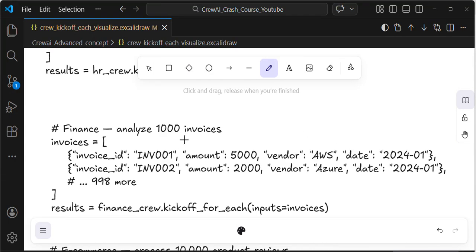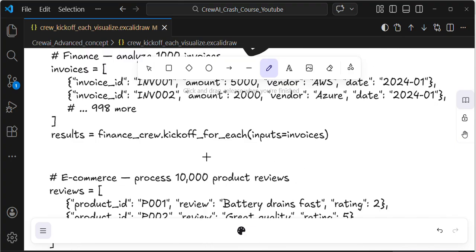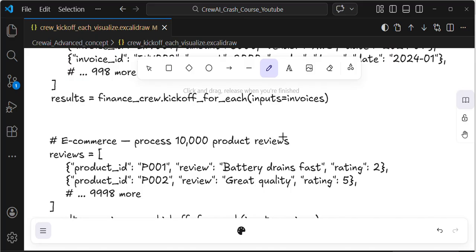Another one is finance analysis, guys. There will be invoice id, amount, vendor, date, so in this scenario also we can use kickoff for each. Another example is e-commerce product reviews. Users come up with different problems, one related to a payment issue, another related to product issues. So there are different issues that we need to process.